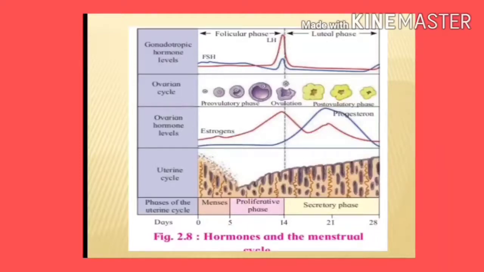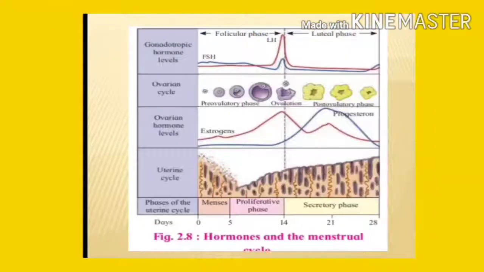During this phase, about 35 to 45 ml of blood is discharged along with debris as menses or menstrual flow. There are changes in the hormones, ovarian cycle, ovarian hormone level and uterine cycle. These are the changes that take place in the menstrual phase.